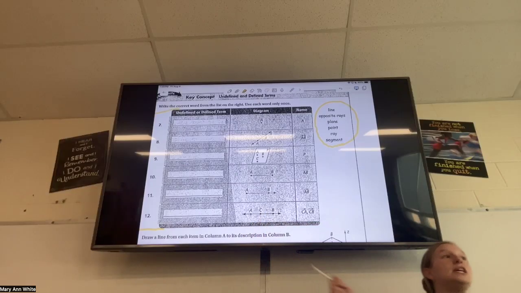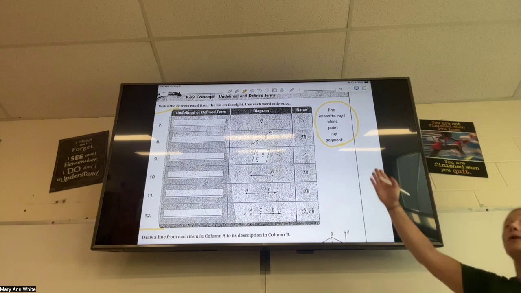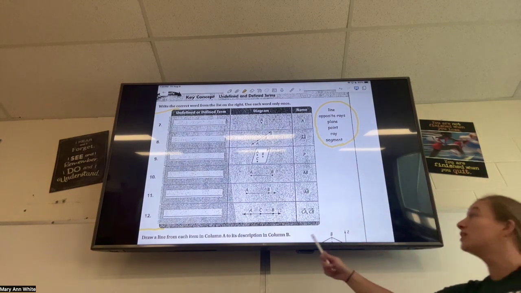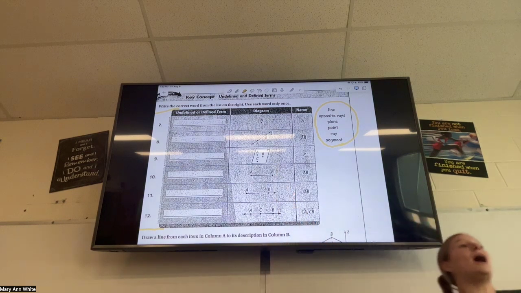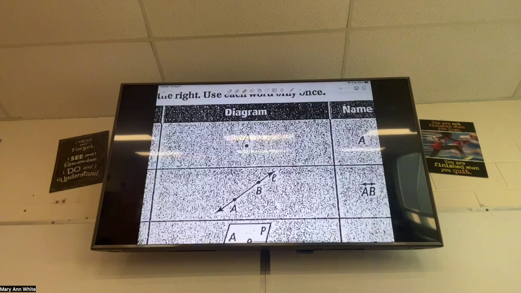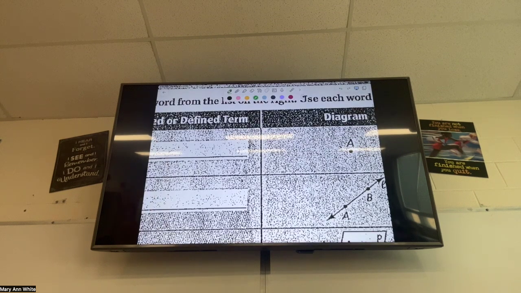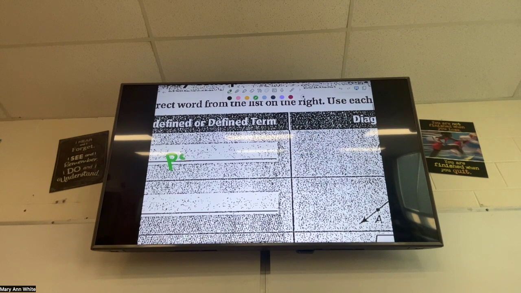The math definitions here can get really messy and confusing, so I encourage you, you're gonna know what some of these words are. I want you to define it how you would explain it to a 5-year-old and probably use a picture. That's how I think is the best to do these words. Okay, so the first one, what do we call this, where we have A with a dot? Point, very good. Which again makes sense. If I were to explain that to a 5-year-old, I'd be like, that's just what we call it. That dot is just called a point.